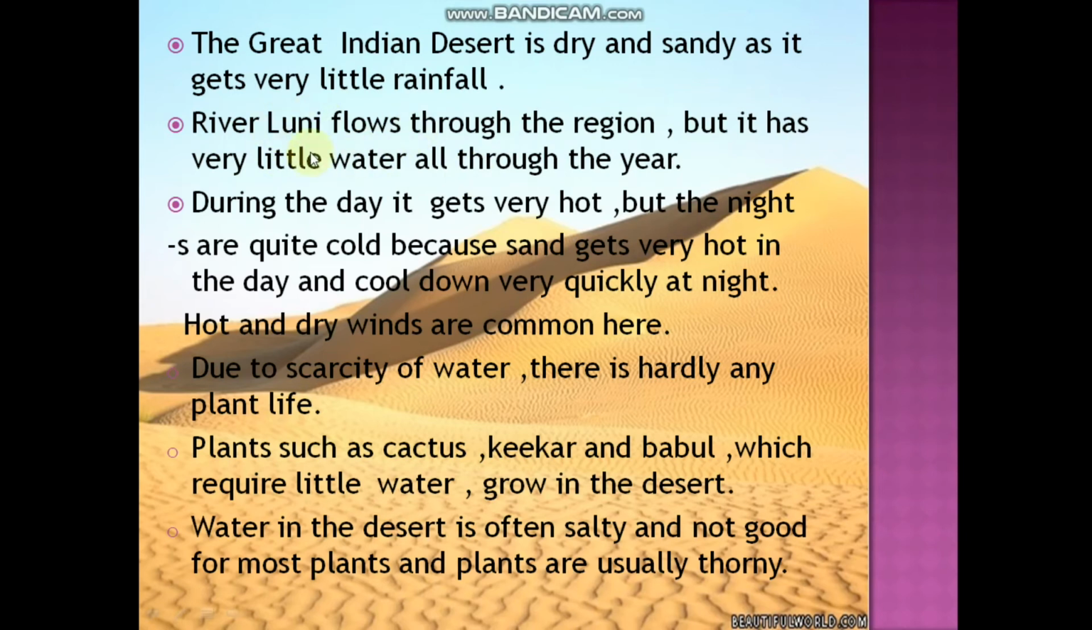So this river Luni will flow through this desert region, but it will have only a small quantity of water throughout the year. During the day, it gets very hot, but nights are quite cold. Why? Because the sun gets very hot in the day. Due to the sun rays, it will be very hot in the day. During the night, the sun sets, so obviously it will cool down. So during the night, it will be very cool.